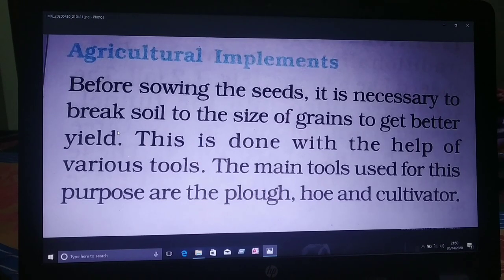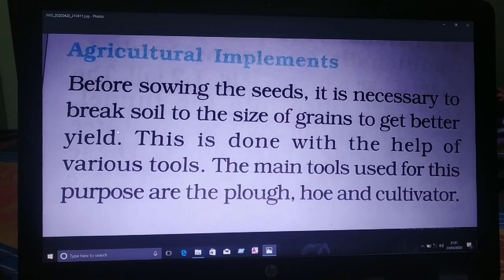The cultivation of crops involves several activities undertaken by farmers over a period of time. These activities are preparation of soil, sowing, adding manure and fertilizers, irrigation. Such types of activities are carried out by the farmers.